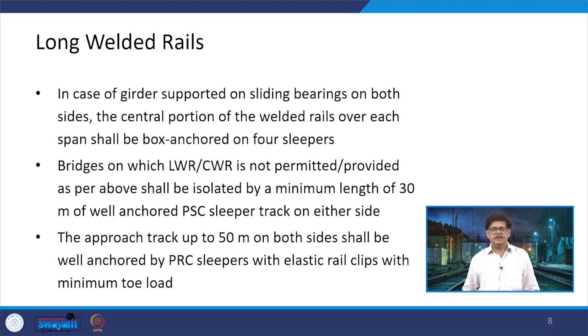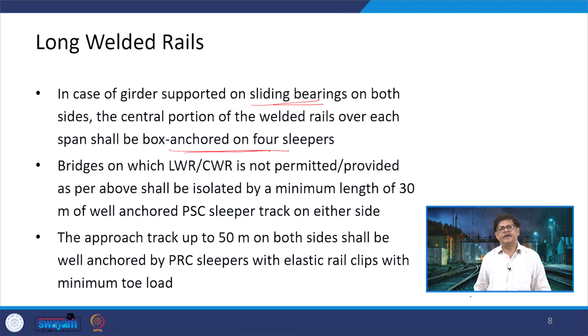In case of the girder which is supported on the sliding bearings on both the sides, then the central portion of the welded rails over each span shall be box anchored on 4 sleepers. So, some changes are there with respect to the way the bridge has been provided.